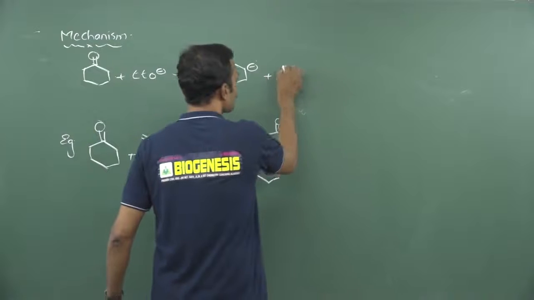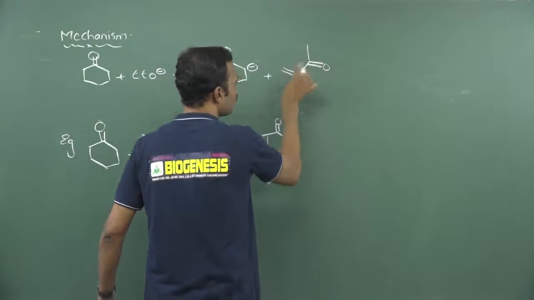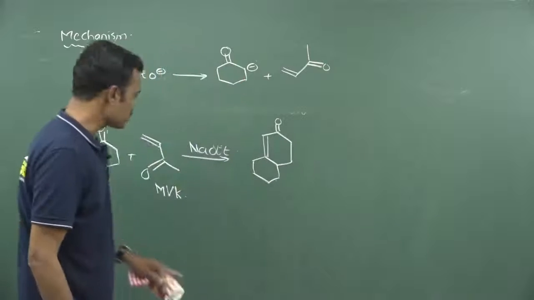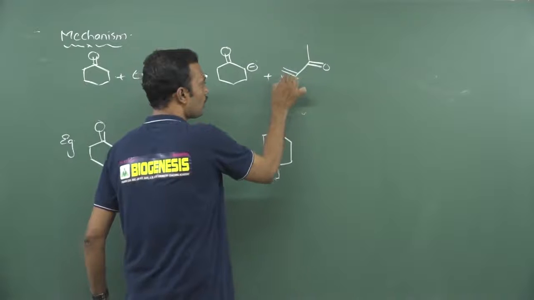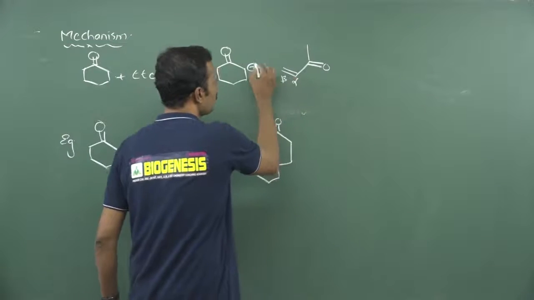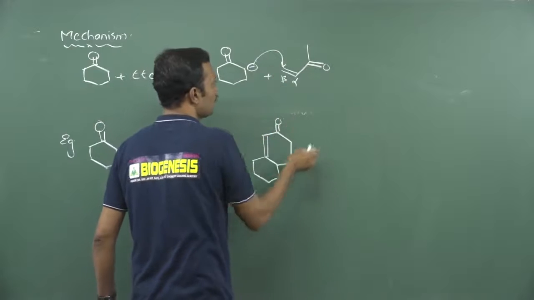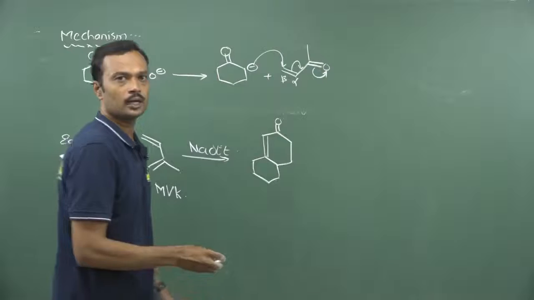This enolate ion is going to react with a carbonyl compound like this, which is called methyl vinyl ketone, MVK. In your examination, if they use the word MVK, it means methyl vinyl ketone. So this is alpha, beta. Now we know the beta carbon is soft electrophilic in nature. This nucleophile will attack here, this will migrate and this will transfer like this. This is called Michael addition.